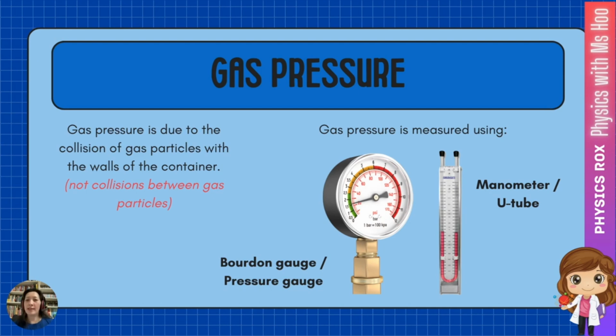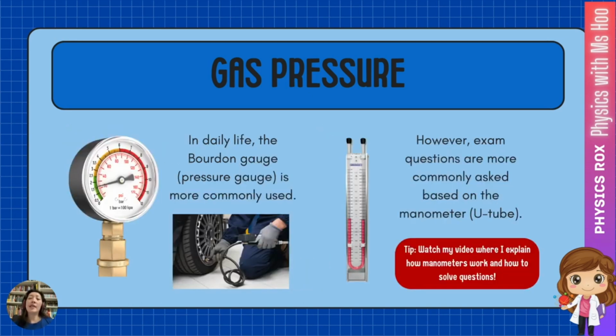What are the measuring instruments that can be used to measure gas pressure? We typically use a device known as a Bourdon gauge, or also known as the pressure gauge. Another device that can be used is the manometer, also known as a U-tube. It's called a U-tube because it's shaped like a U. The device that's more commonly used is the Bourdon gauge or pressure gauge because it's very easy to use. All we need to do is hook up the gauge to the container which contains the gas, and the value can be read immediately from the scale on the gauge.